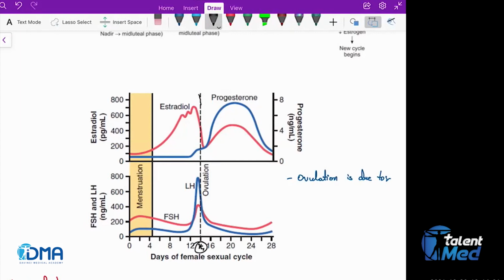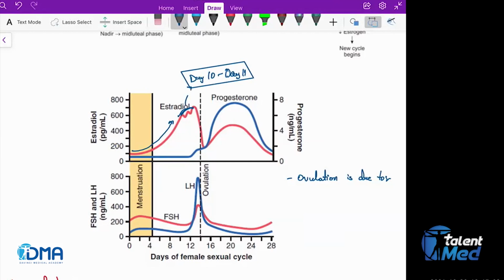So until the ovulation occurs, we call the cycle the follicular phase. After the ovulation, the luteal phase. So now let's see about the estrogen and progesterone first, and then we'll see about the LH in that phase. Estrogen levels keep on increasing, and reach their peak, their maximum on day 10 and day 11.